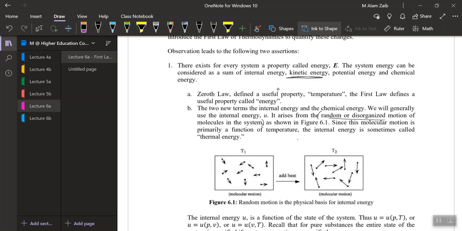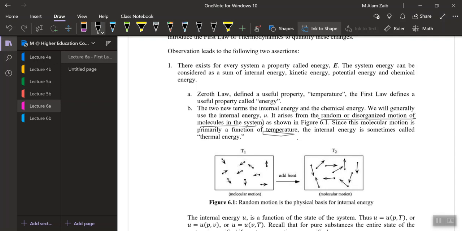So internal energy, kinetic energy, and potential energy, we would be dealing with these different kinds of energy differently. As I say again, internal energy arises from the randomization and disorganized motion of the molecules. We will be restricting ourselves to this simple definition at a macroscopic level. If you can imagine again, this randomized and disorganized motion would increase if we increase the temperature. It will decrease if we decrease the temperature. So the motion of the molecules is a primary function of the temperature.